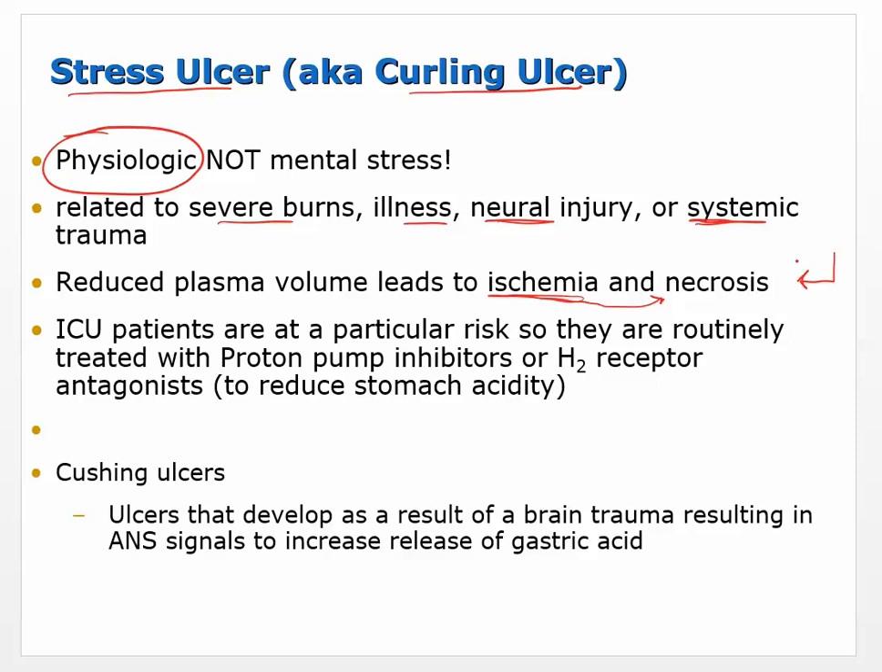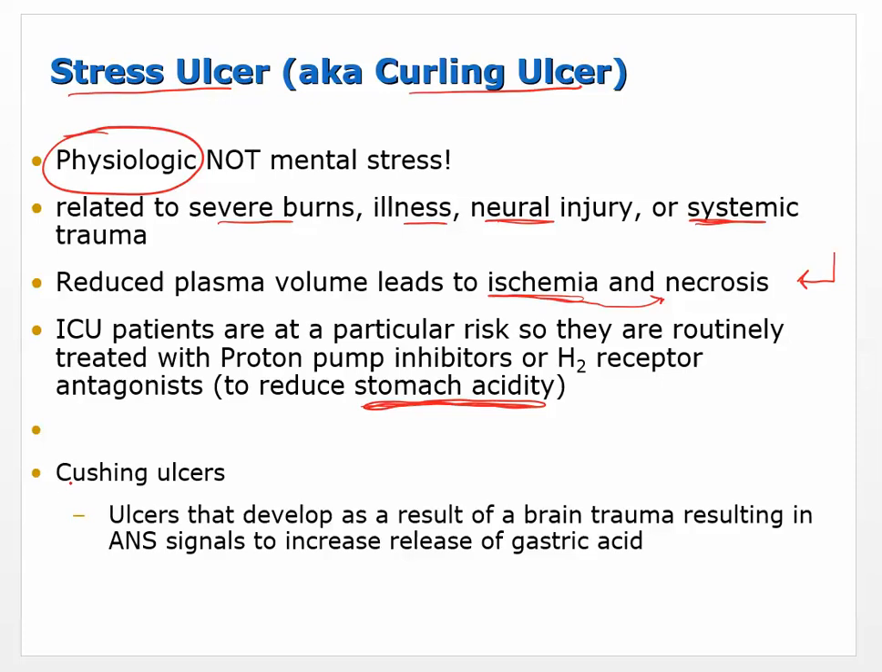Now, one thing that was noticed is that intensive care unit patients seem to be at a particular risk. So these people who are in intensive care are routinely treated with proton pump inhibitors or histamine H2 receptor antagonists, and these are to reduce the stomach acidity, until they start to show some recovery. Because it's this acid that really can get in there and cause the damage to occur more quickly.